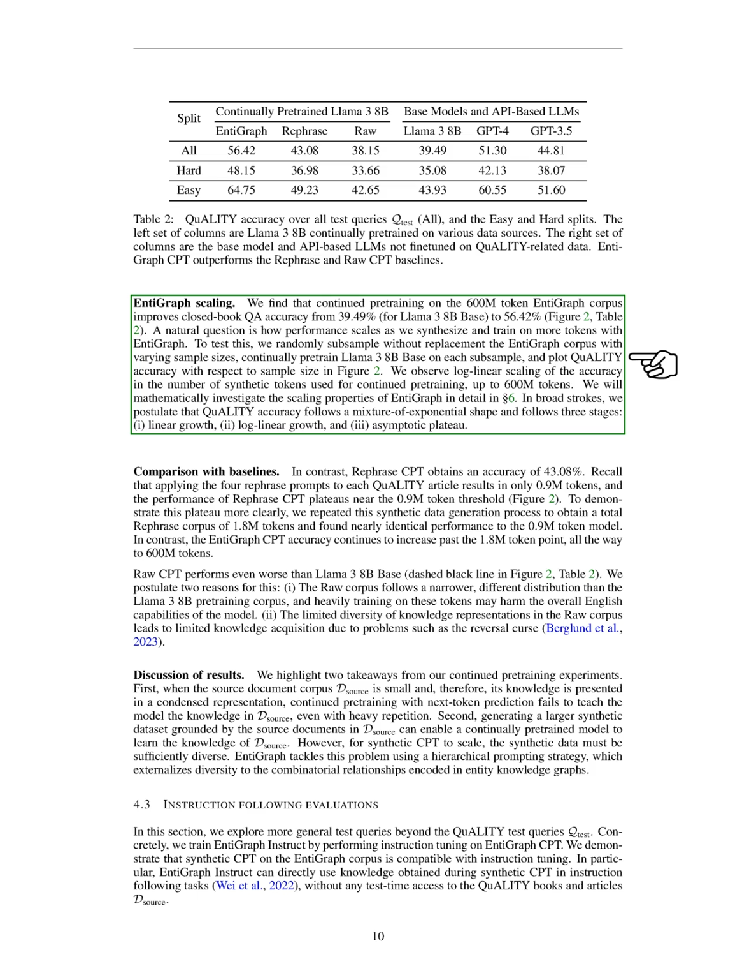We discover that continued pre-training on the 600 million token EntiGraph corpus boosts the closed book QA accuracy from about 39.49% to 56.42% for the Llama 3.8b base model.